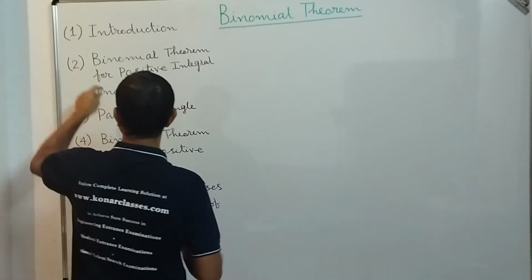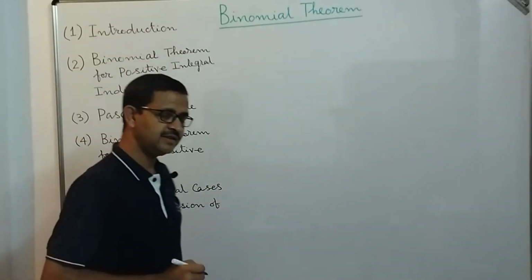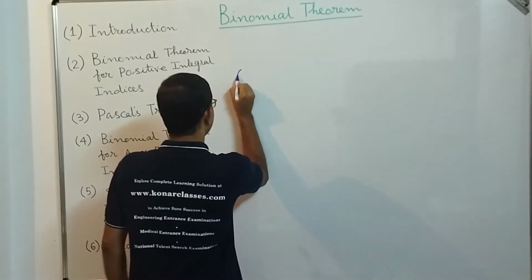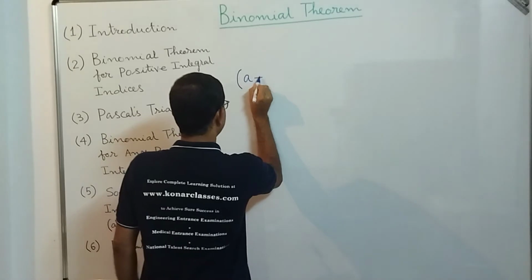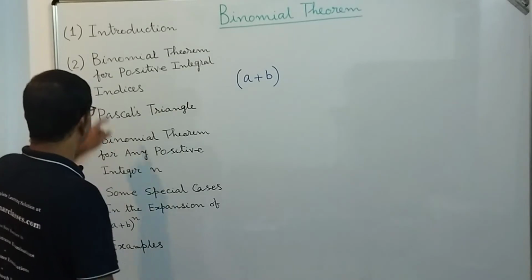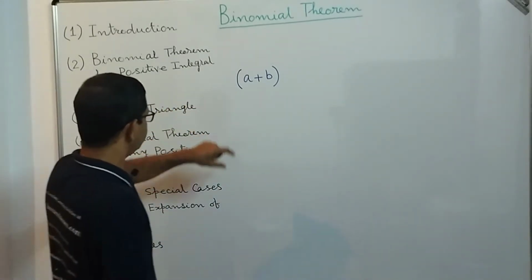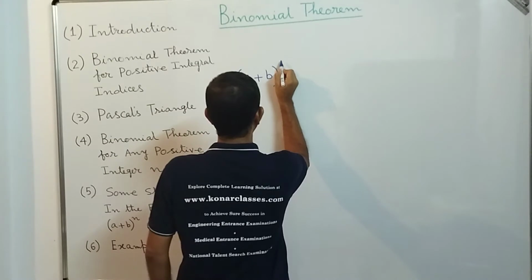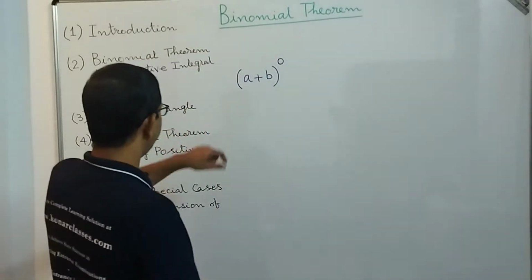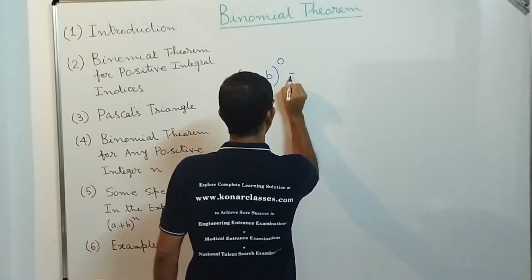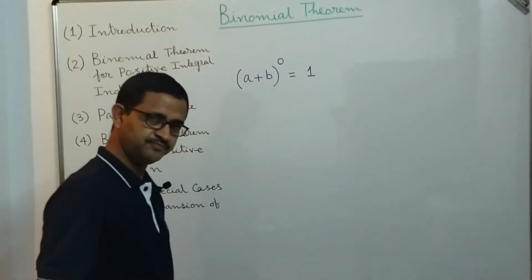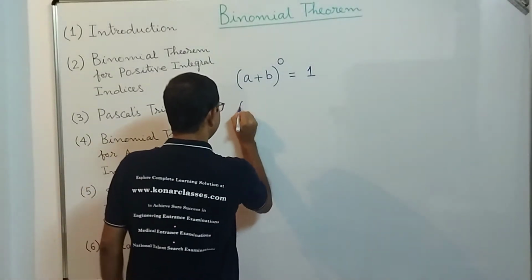So the first thing is the binomial theorem for positive integral indices. It is known as binomial because there are two terms. Let us take the first term as a and the second term as b, and see how we get the expansion for different integral indices. When it is (a + b)^0, what are we going to get, dear students? That is equal to 1, that we know.